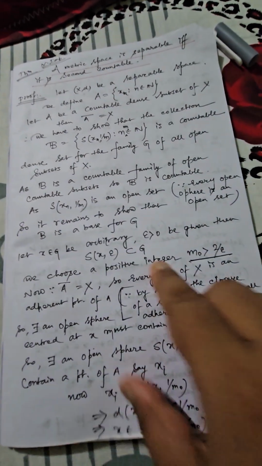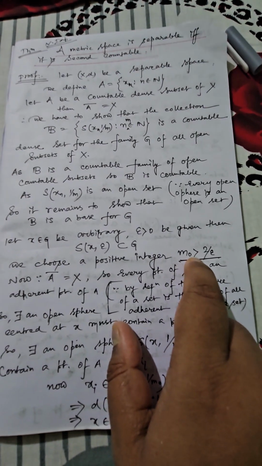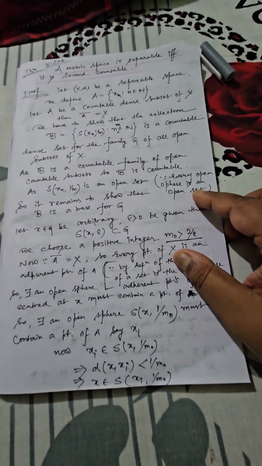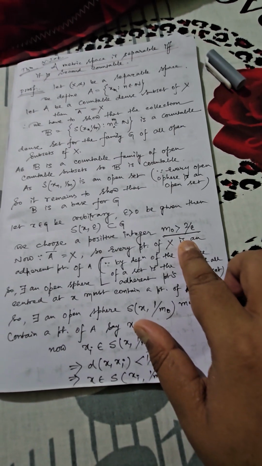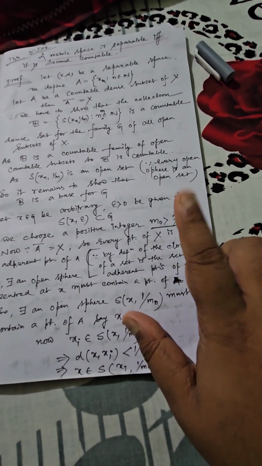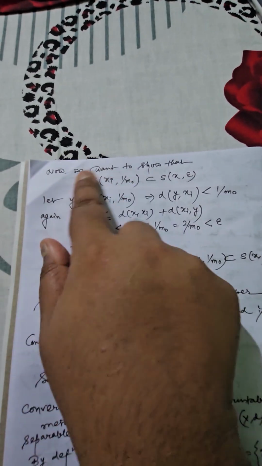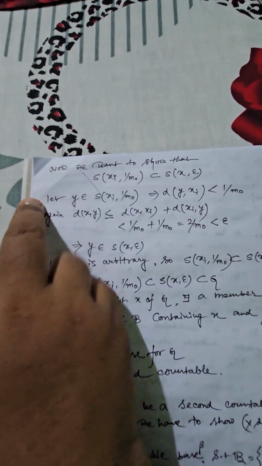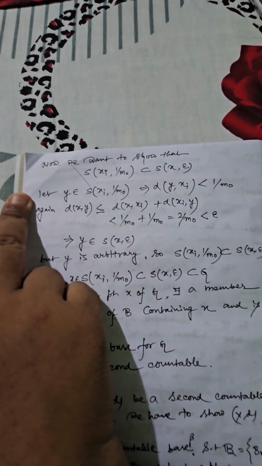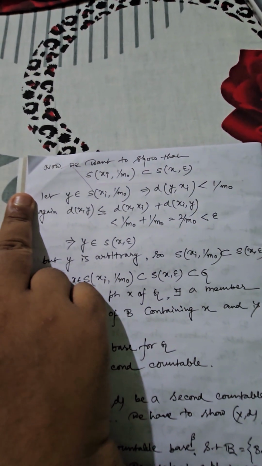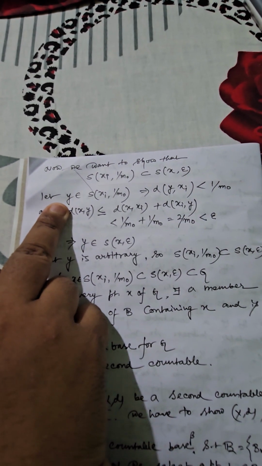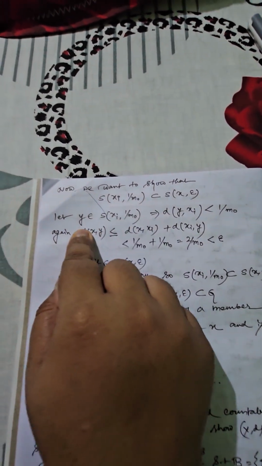Now if this part is true, just remember this one, we have already defined m naught greater than 2 by epsilon. Initially you need not memorize this one; later on it will automatically be defined. Now you will see how. Anyhow, we have to prove this particular open ball is contained within S of x comma epsilon. So we can use the famous triangle inequality, but before that we need to consider a certain element present in this open ball. Say that element is y.